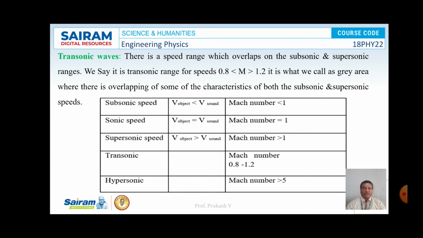Whenever the speed of the object is greater than the speed of sound, then the Mach number is greater than 1. For transonic waves, the Mach number ranges from 0.8 to 1.2, and for hypersonic waves, the Mach number is greater than 5. So this is the data associated with different types of waves.